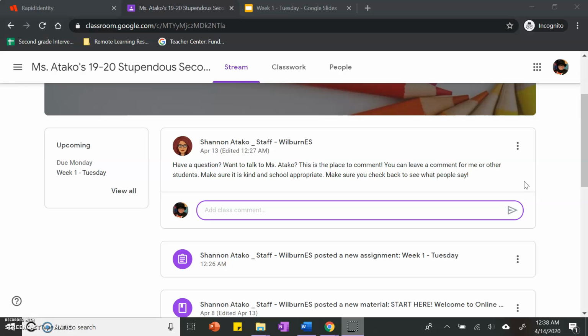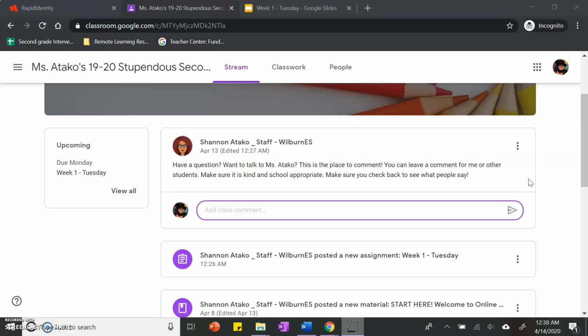I noticed yesterday a lot of us were commenting on all of the posts. This is where we'll do all of our commenting. If you want to say hi to a friend, if you want to say hi to me, you can comment here. It needs to be kind and school appropriate. We are also not going to leave 5, 6, 7, 8 comments in a row because that's just not polite. Just like I wouldn't let you raise your hand 5 times in a row in class, we're not going to leave 5 comments in a row on Google Classroom.